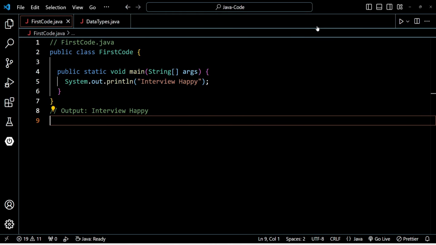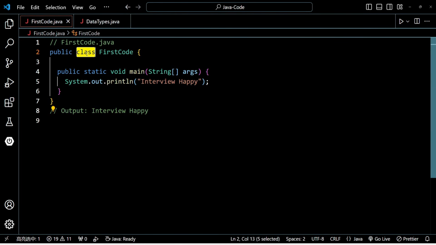Here is our very first basic program in Java. Class I will explain later, in upcoming questions. Let's focus on this main method. We already know inside the JDK we have the JVM. JVM is what? JVM is a program created by the Java creators.